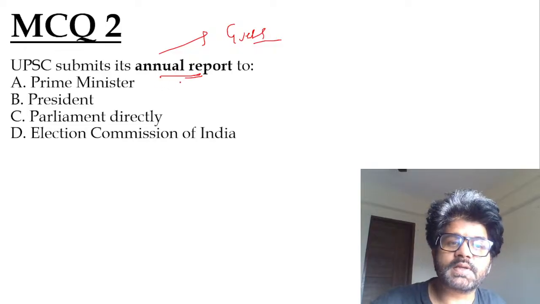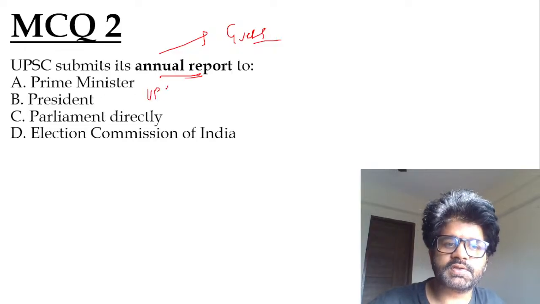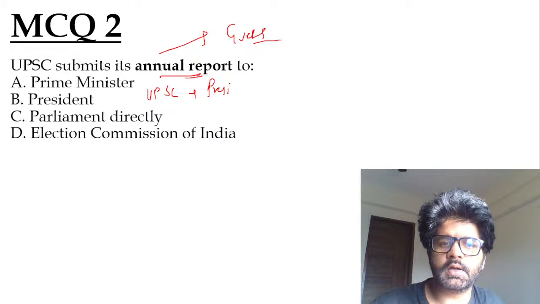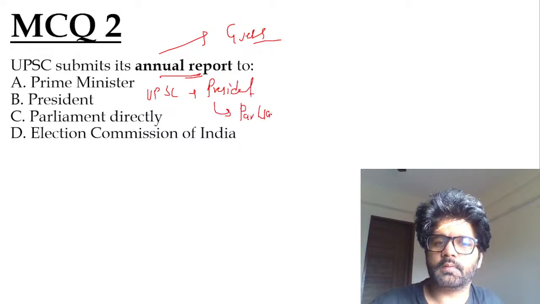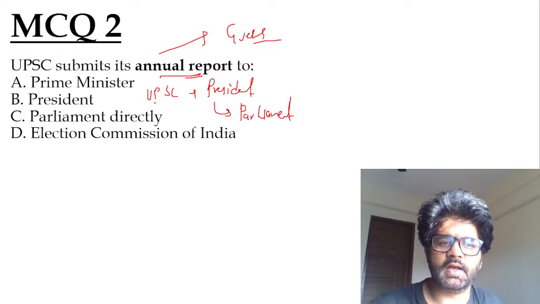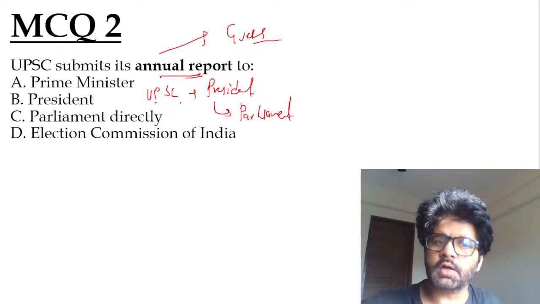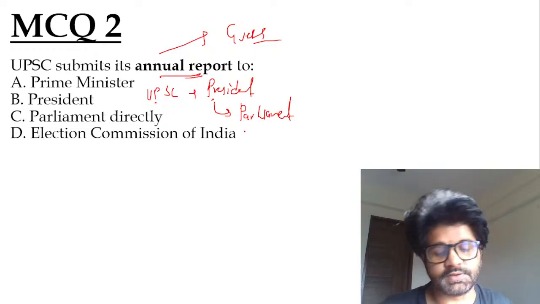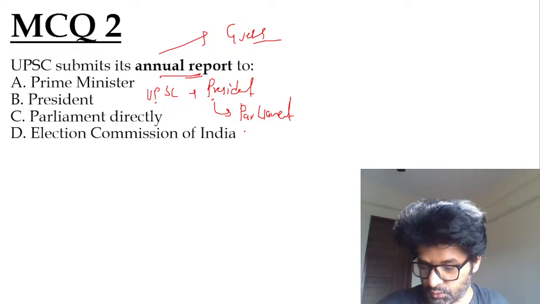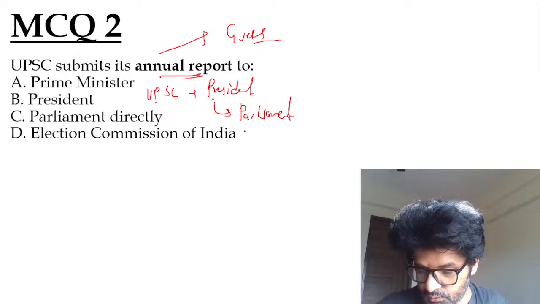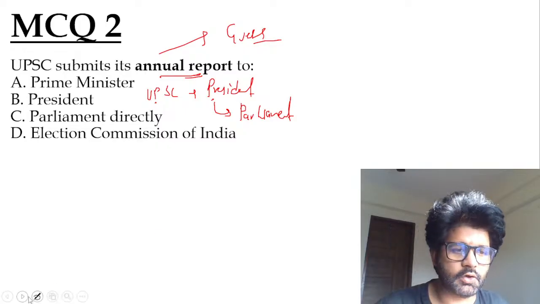Okay, so UPSC submits its report to the President, and the President in turn sends it to Parliament. So this is the hierarchy, guys. Or chronological order: UPSC sends it to the President, the President then sends it to Parliament. Cool. So as all of you have stated, like Harshini, Anandu, Mamta, Hannah and Rishi, fairly good.